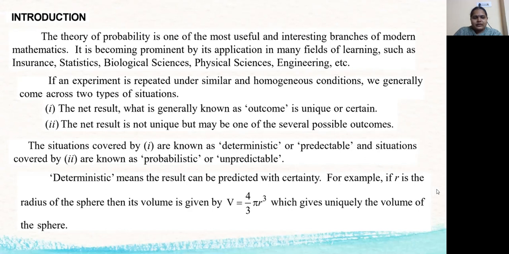For example, if r is the radius of a sphere, then its volume is given by V equals 4 by 3 pi r cube. In this case, if you know r, you will know the volume. There is no uncertainty here. So these are called deterministic approaches, which give uniquely the volume of the sphere.